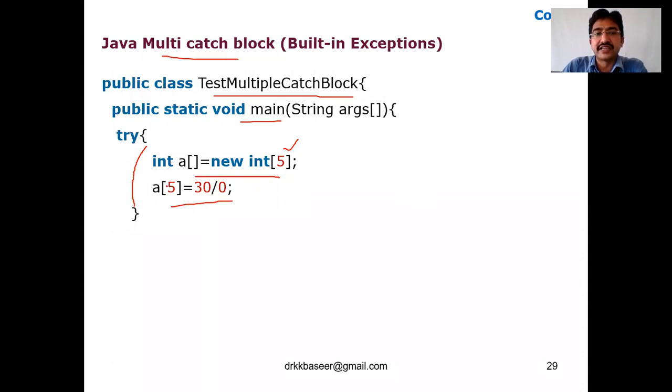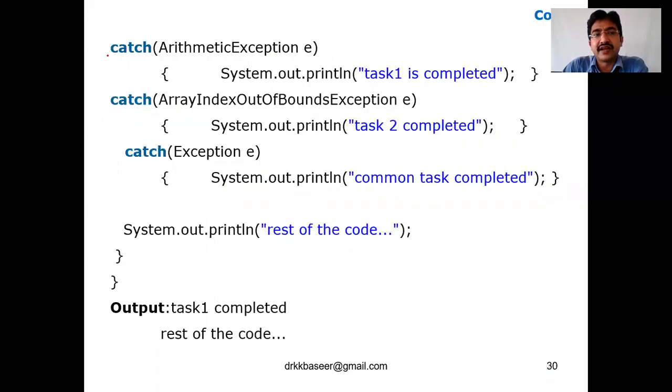Now you don't know whether it is an array index out of bound error, an arithmetic error, a null pointer, or an IO exception. We don't know that. So once a try block is written, we write multiple catches: catch 1, catch 2, catch 3. We write an ArithmeticException catch, an ArrayIndexOutOfBoundsException catch, and a general Exception catch.